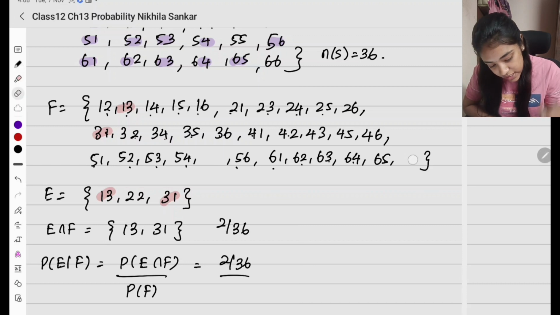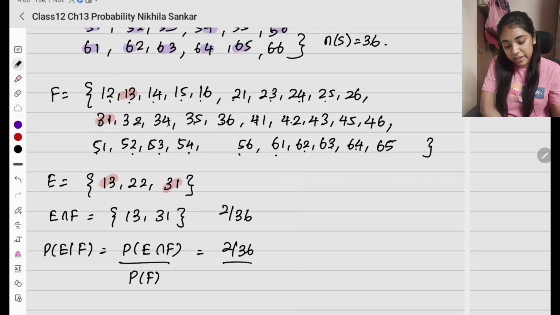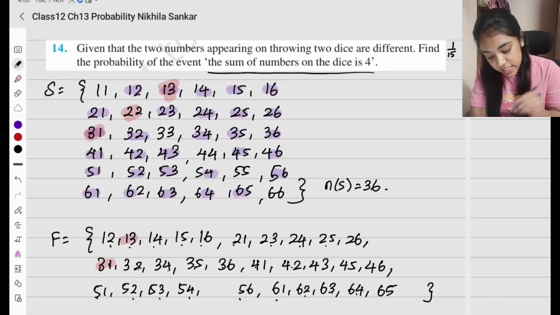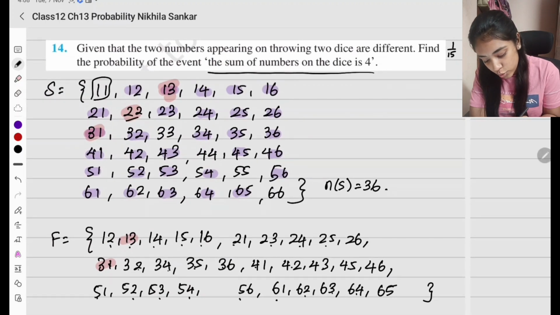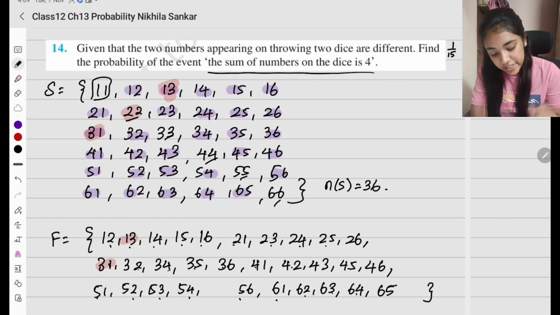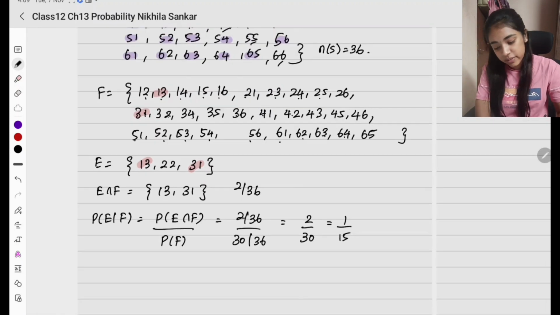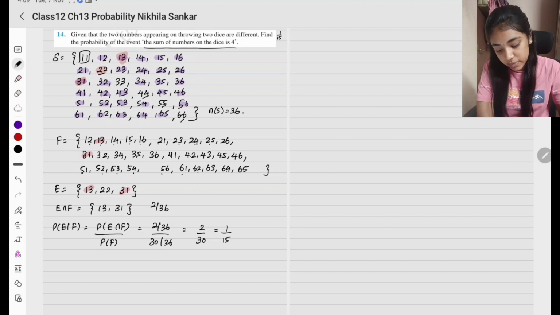Remember, there is no 5 5 and no 6 6. Okay, so it will end with 6 5. Remember, there is no 5 5 and there is no 6 6. So how many will there be? It should have been 36, but if we take out 1 1, 2 2, 3 3, 4 4, 5 5, 6 6, we will have 30 remaining. 30 divided by 36. So this is going to be 2 by 30, which is 1 by 15. Okay, simple. Please copy.